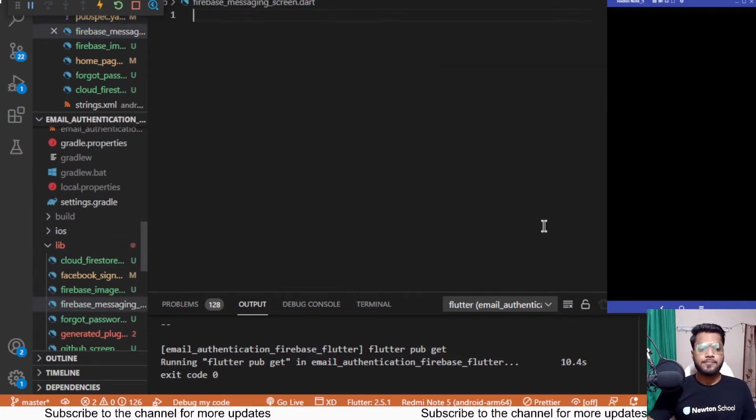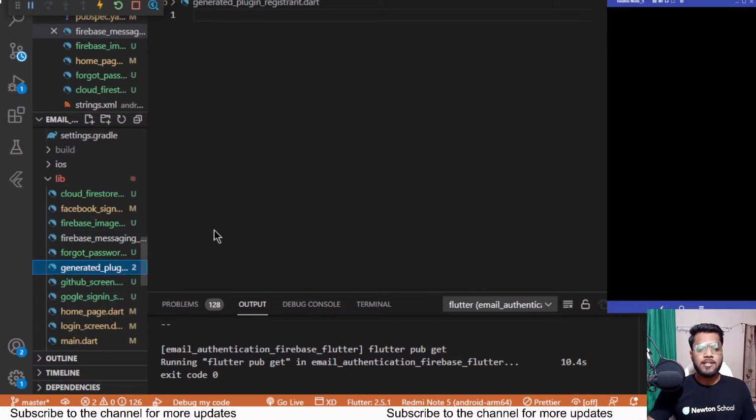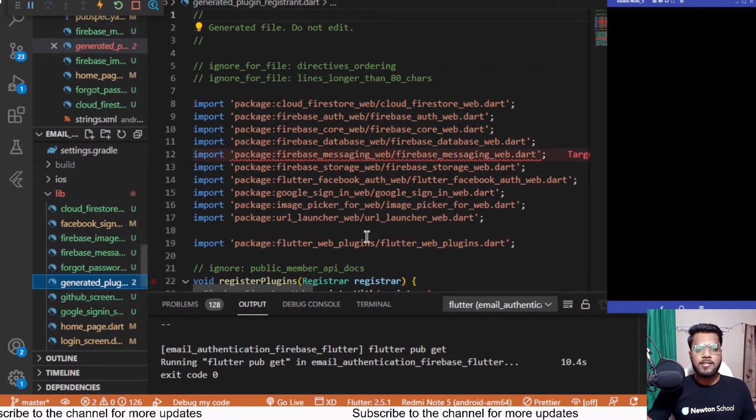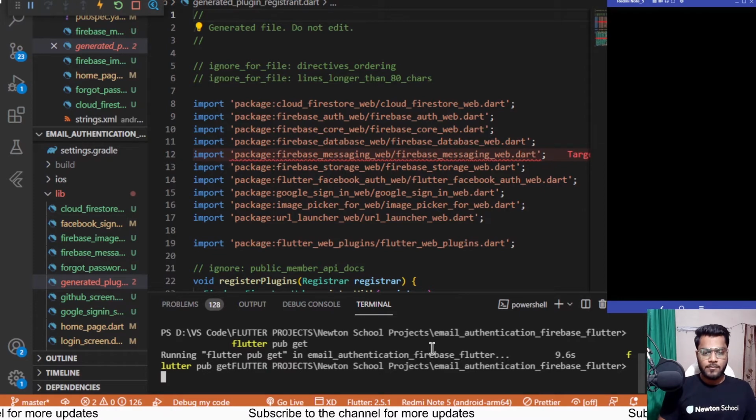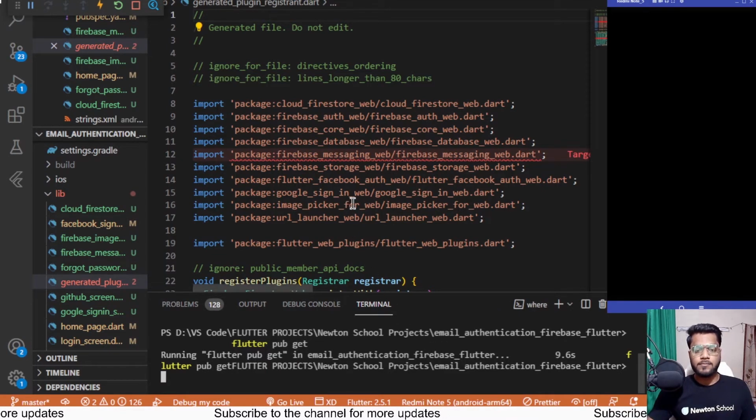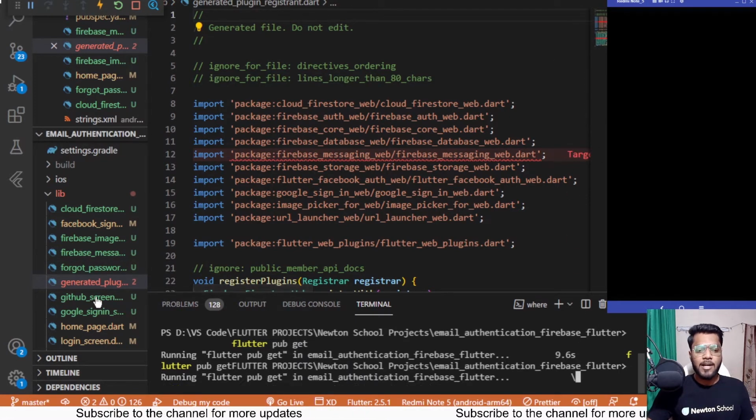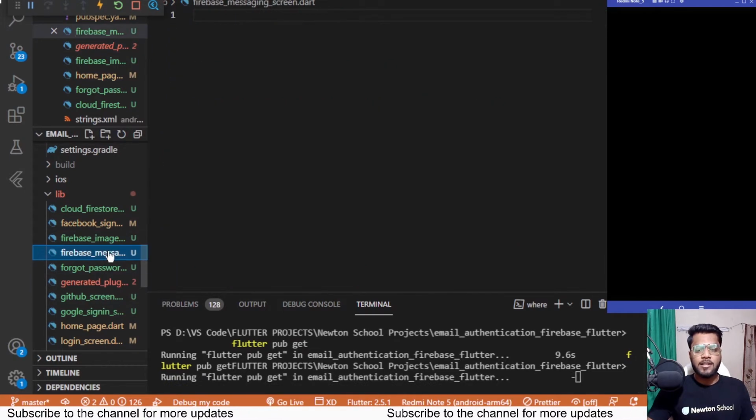firebase_messaging_screen.dart for the same, and here I'm getting some error in this generated plugin file. So let me just run the flutter pub get command again, and this will be running the command for us. Now, until this command is running, let us go inside the Firebase messaging screen which we just created, and let's add the things over there as well.